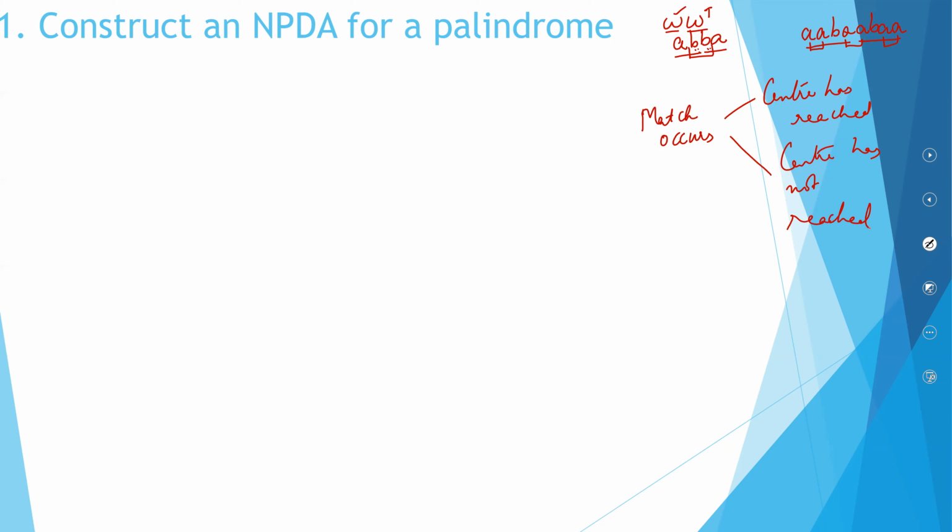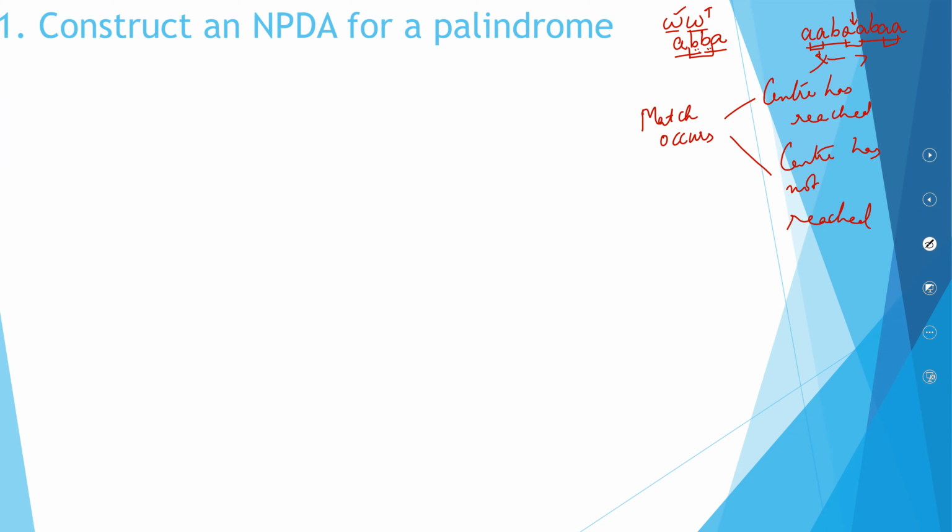So if you have a match, you can have two cases: either the center has been reached or the center has not been reached. If you have a match and it is not the center, continue going on until you reach a match which is the center. As I told you earlier, once you reach the center, then start popping off.